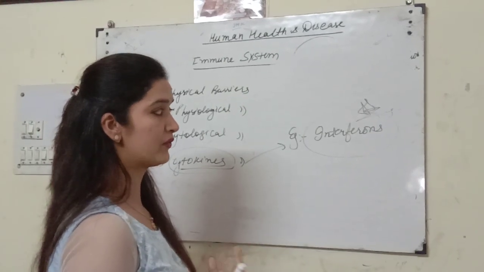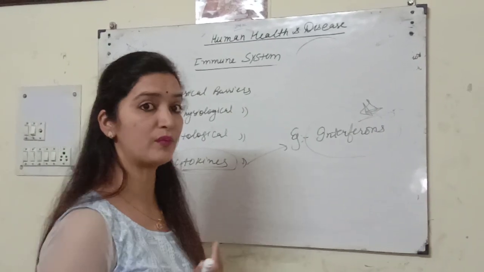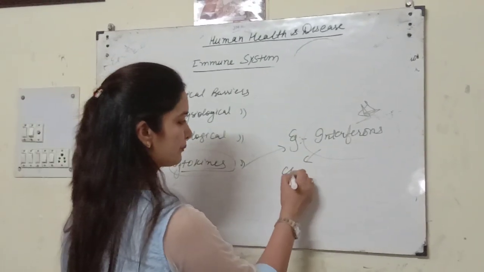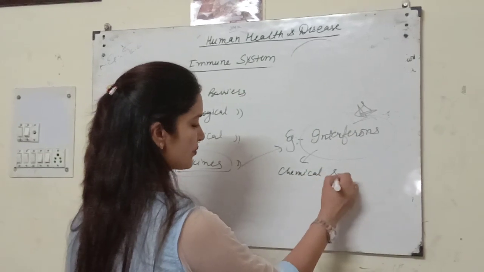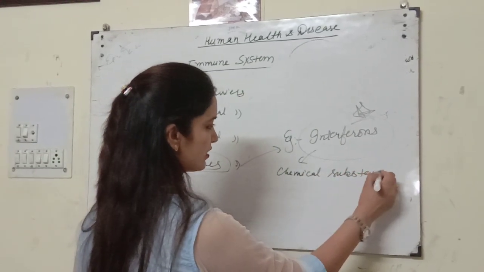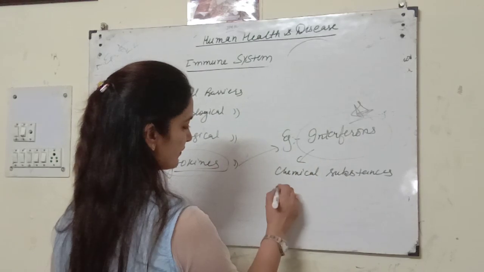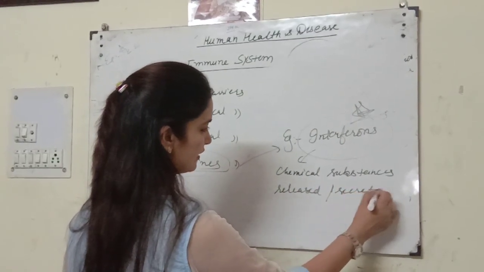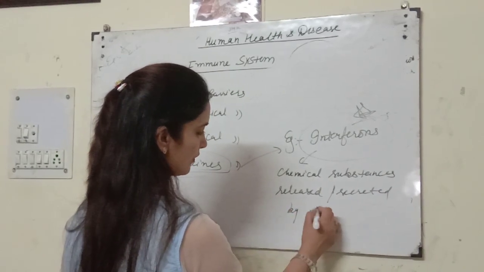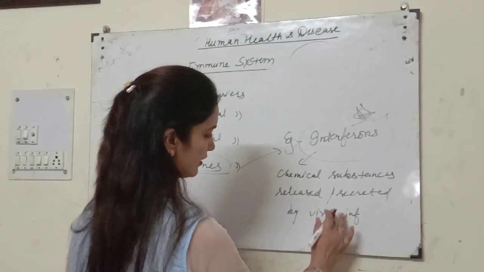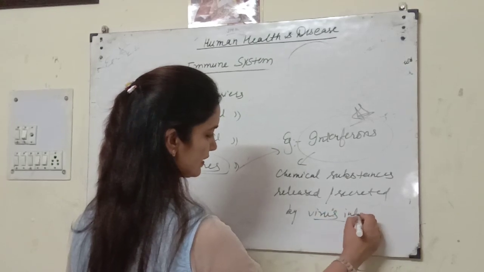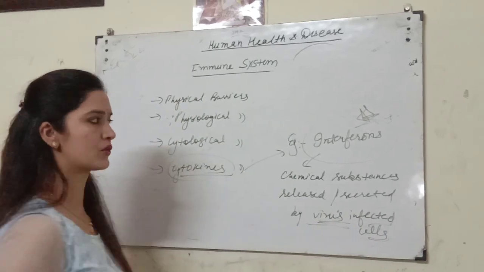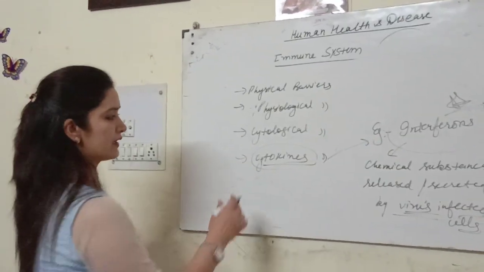So it is a type of communication signal between the cells. These interferons are chemical substances secreted by virus infected cells. These are called interferons. So these are a type of cytokine barrier.